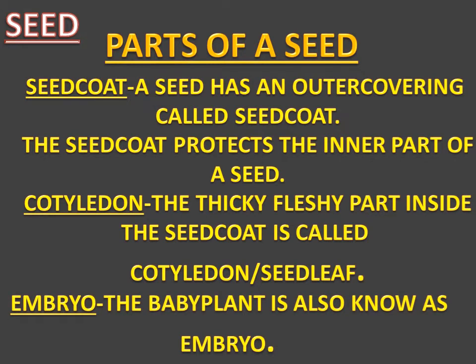Parts of a seed. Seed coat. A seed has an outer covering called the seed coat. The seed coat protects the inner part of a seed. Cotyledon. The thick, fleshy part inside the seed coat is called the cotyledon or seed leaf. Embryo. The baby plant is also known as the embryo.